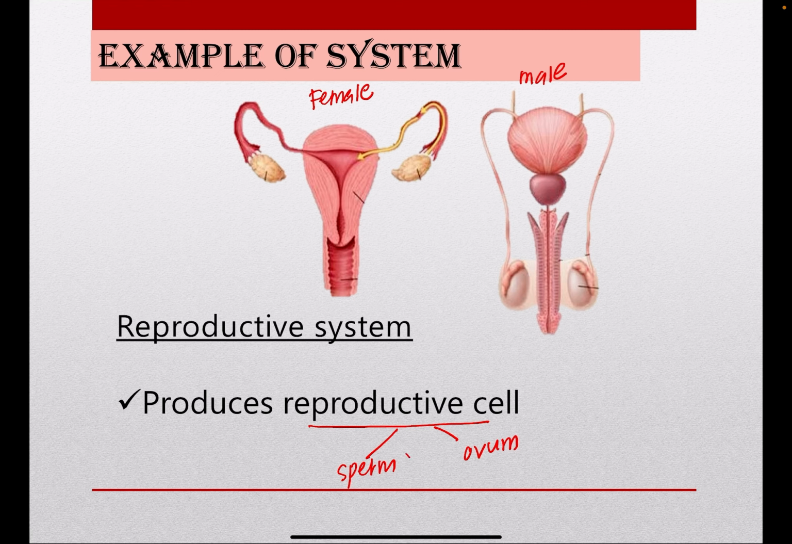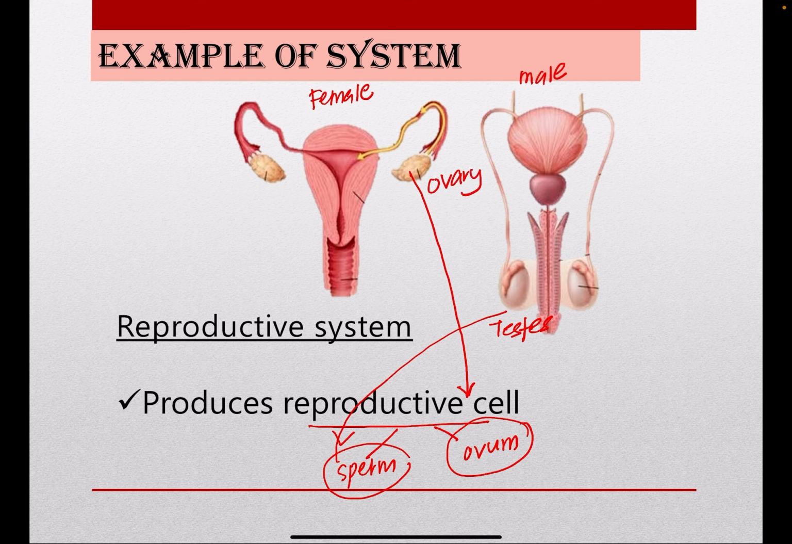The sperm, or male gamete, is produced by a testis. Male have two testes, whereas ovum is produced by a structure called ovary. So female have two ovary. They will produce the reproductive cell, which are sperm and also ovum, which are very important for producing offspring, to continue a generations.